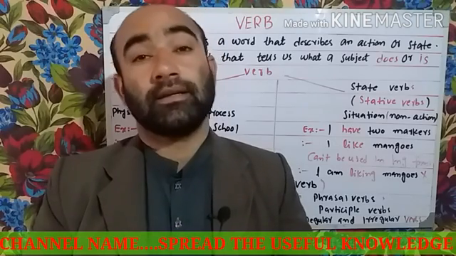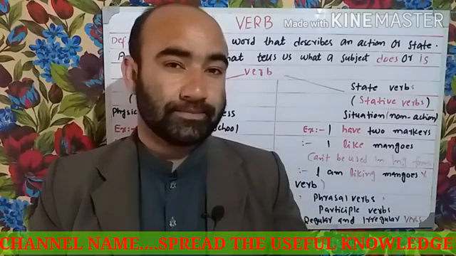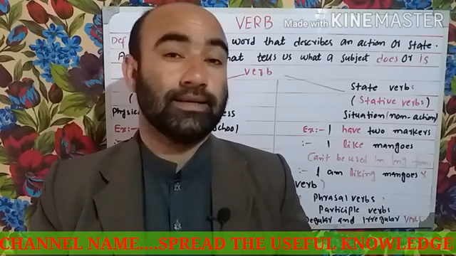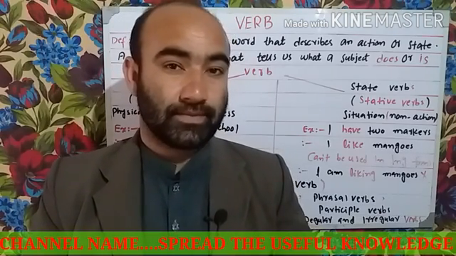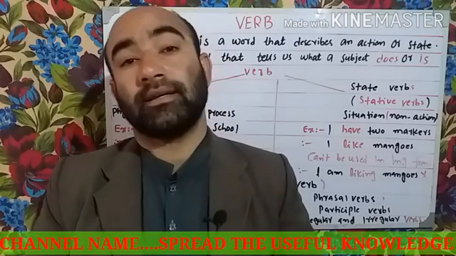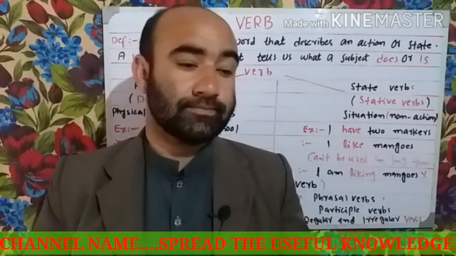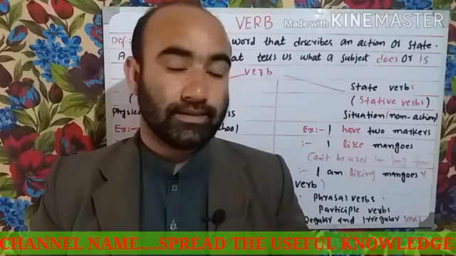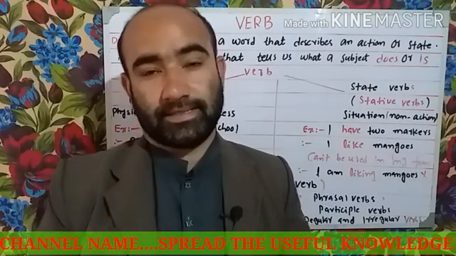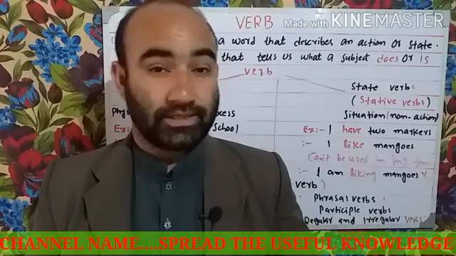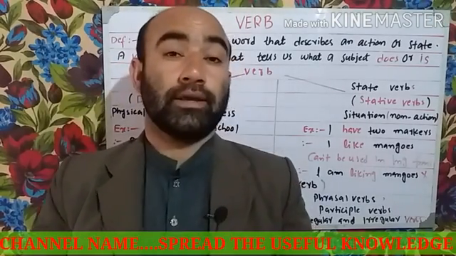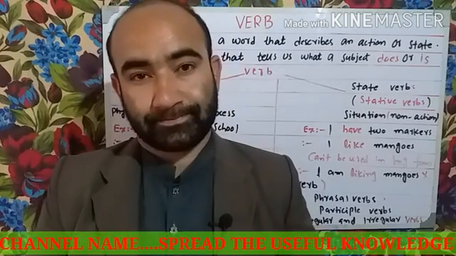Without it, we cannot write a sentence. We can't make any sentence. And without it, a sentence does not give us a complete sense. That is why it is a special word in a sentence.